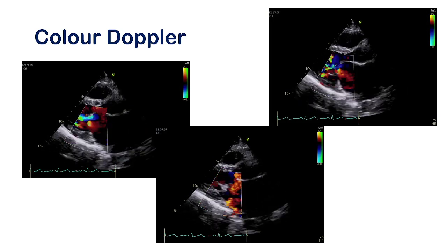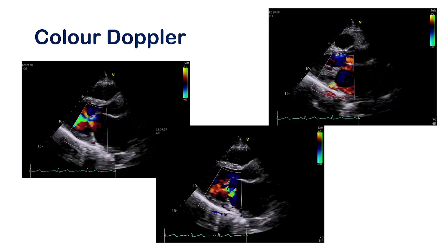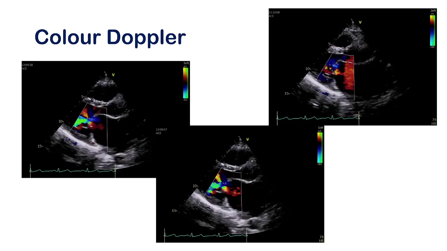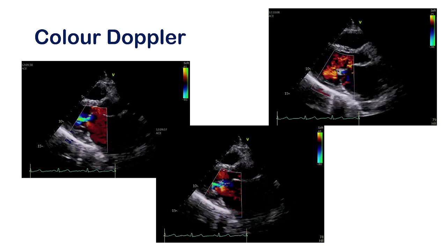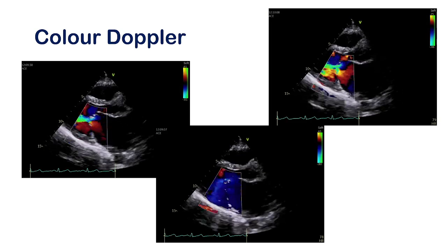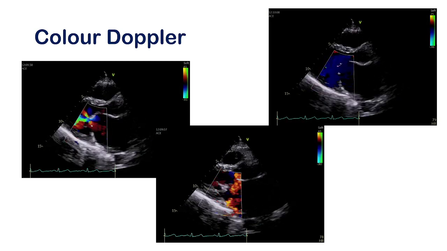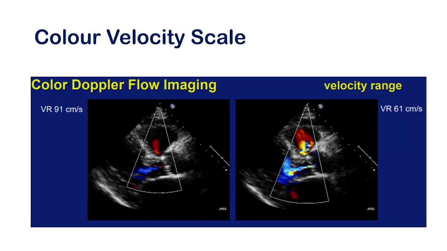Second thing, the color gain. The color gain should be changed. It will allow you to record the low velocity and high velocity colors in the same frame. So you should define what should be the color gain, and the color velocity scale also. The color velocity is important.